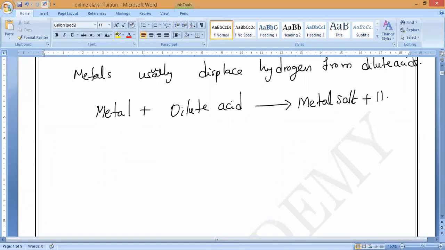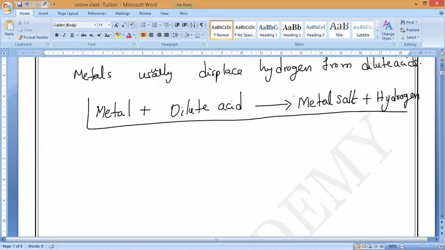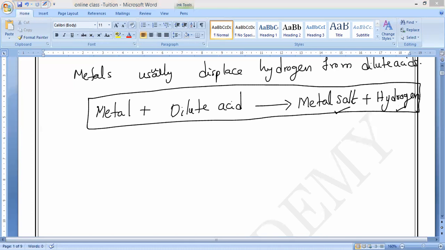It will form the respective metal salt plus hydrogen. This is the standard equation of the reaction of metals with dilute acids. So please note it down. If metals react with dilute acids, what products can we expect? Respective metal salt plus hydrogen gas. Understand?